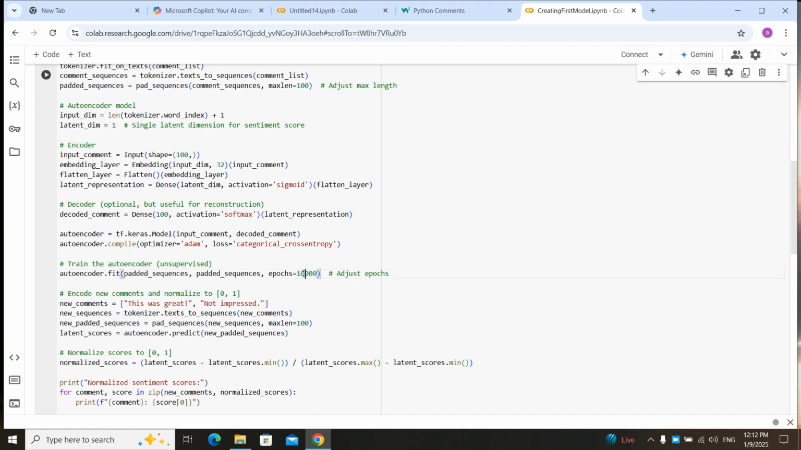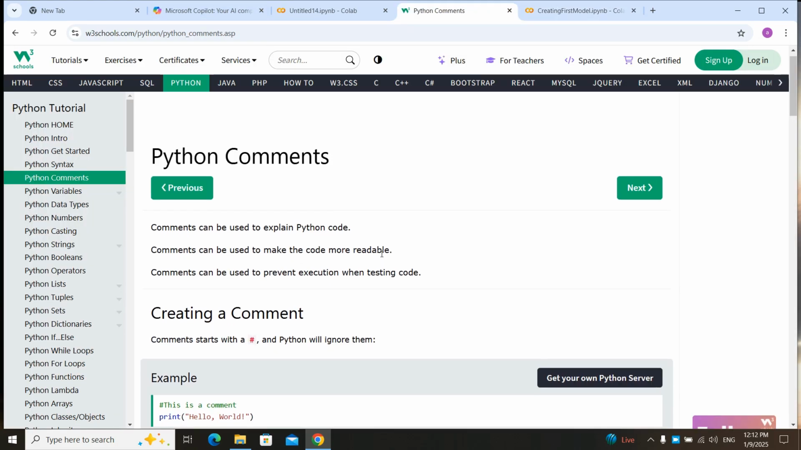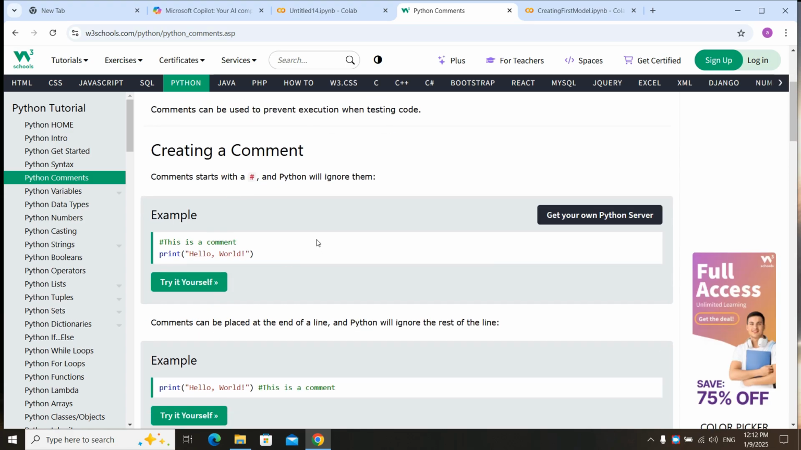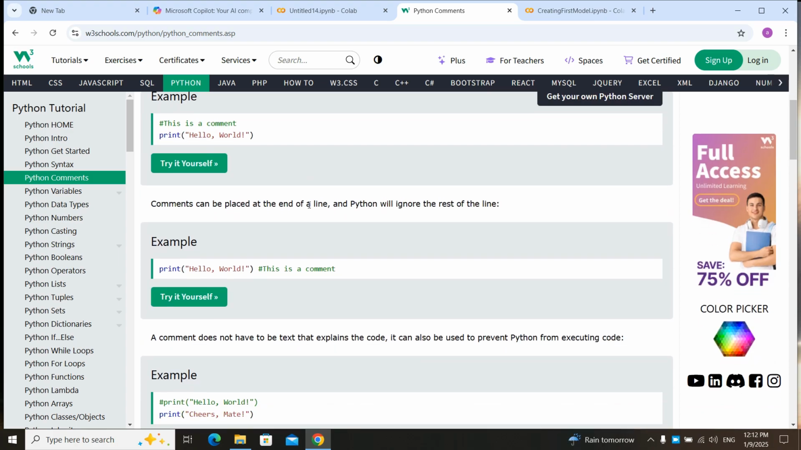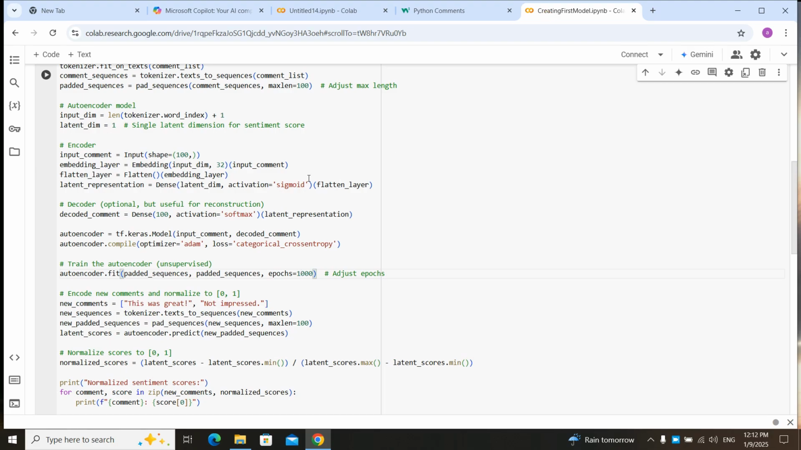Okay, let's go here. Comment can be used to prevent execution when testing code. The creating comment is how I teach you and you already know. Comment can be placed at the end of a line. You can write comment like this. I prefer writing code like this, but these comments are good. If you want, you can use.